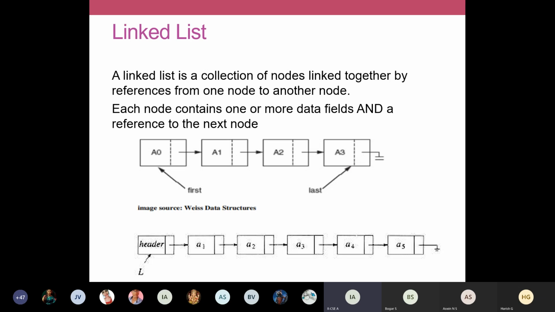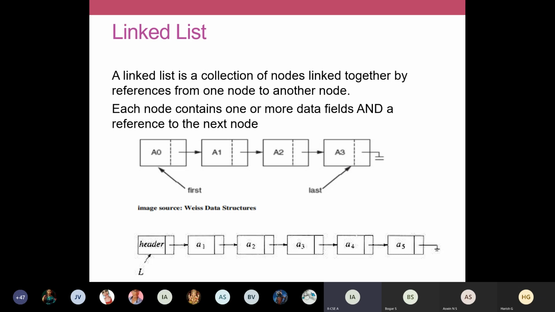So once again, we'll see the node structure of a linked list. The definition of a linked list is that it is a collection of nodes linked together by reference from one node to another node. Each node will have two fields. For example, the first node has two fields. One is for data and another is for storing the address of the second node. A0, A1, A2 represent the data field, and you have one more field to store the address of the next node.